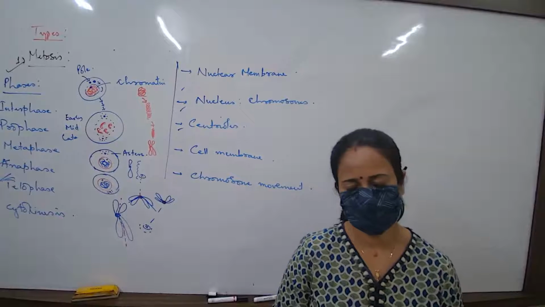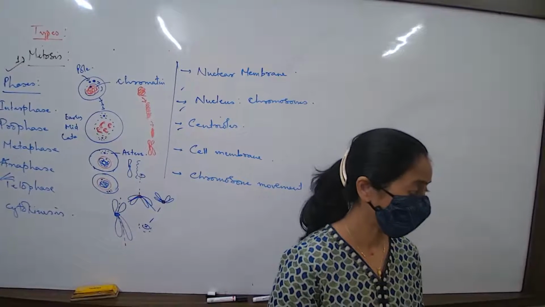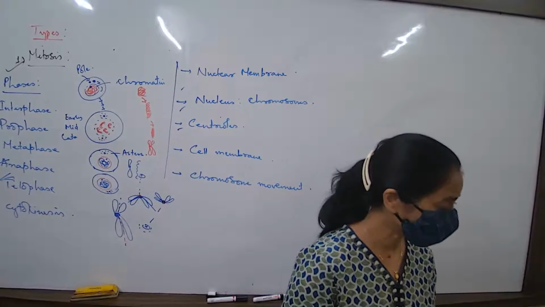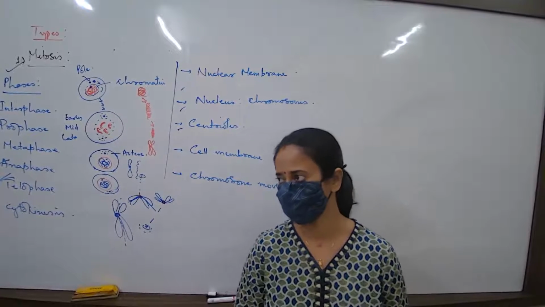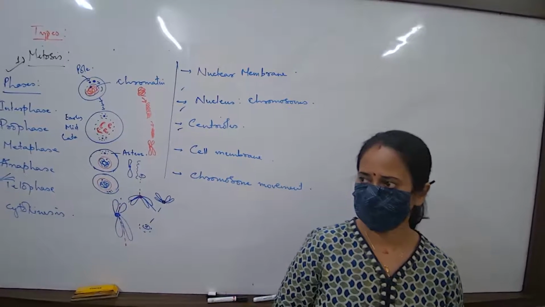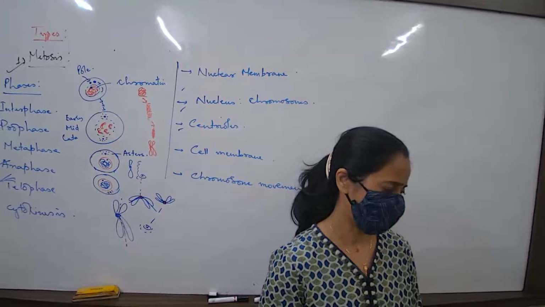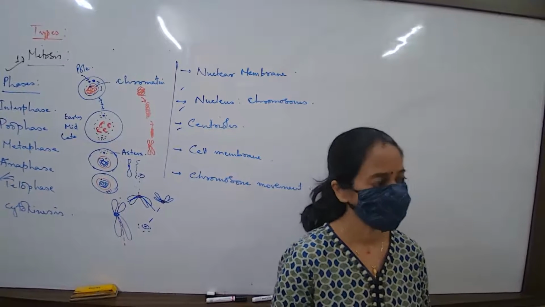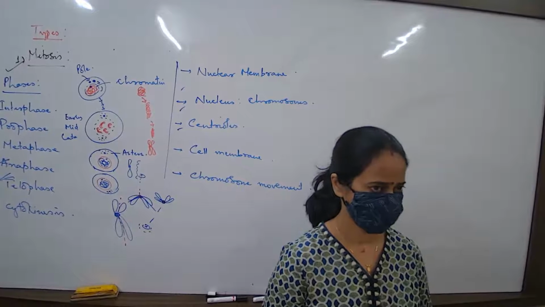What is chromatid? Arms. Arms of chromosome. Answer complete. Write one distinguishing feature of this stage. Can you try?